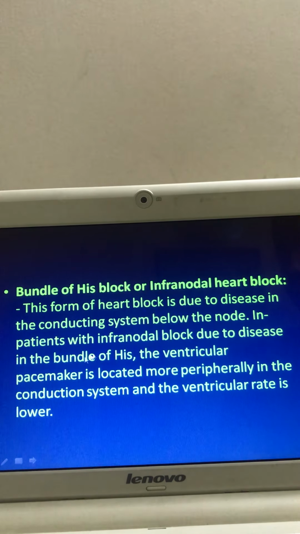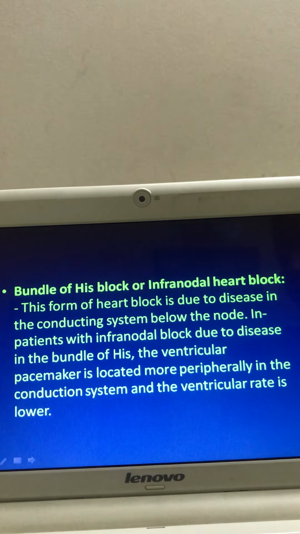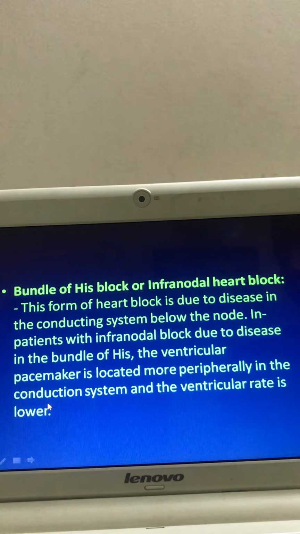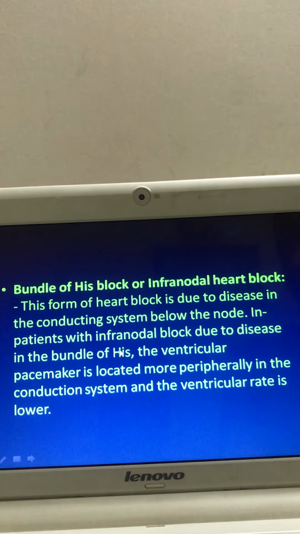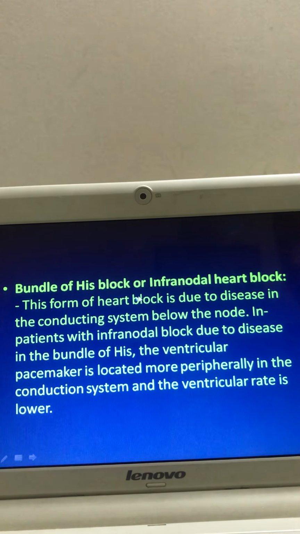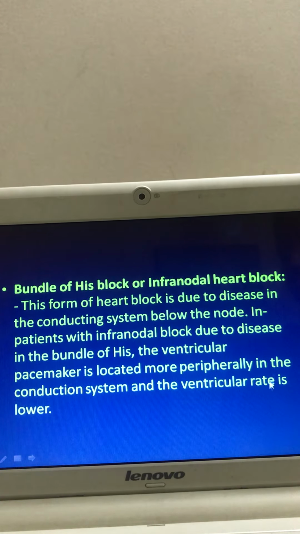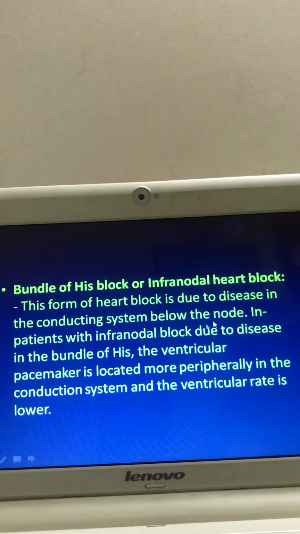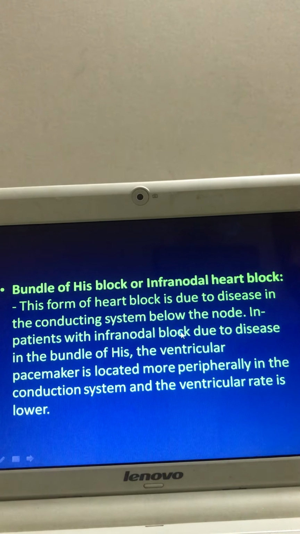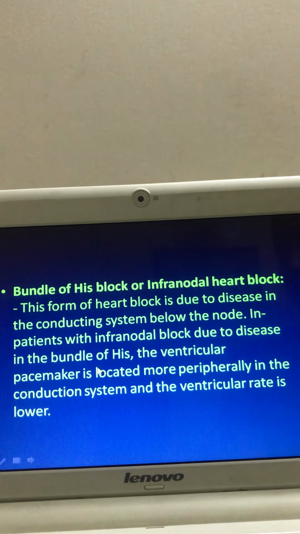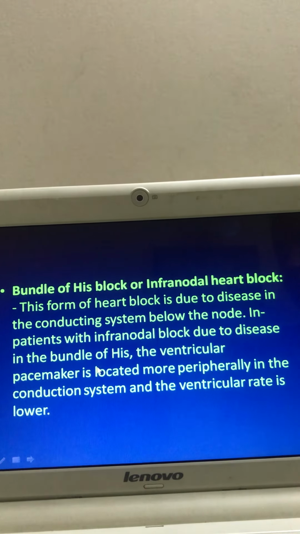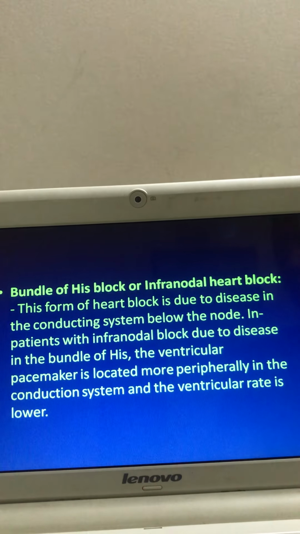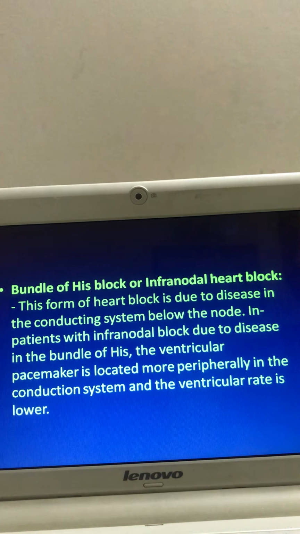That means there is a defect in the bundle of His and ventricular pacemaker. Here the ventricular pacemaker generates the impulse at a lower ventricular rate, which is the idioventricular rhythm.